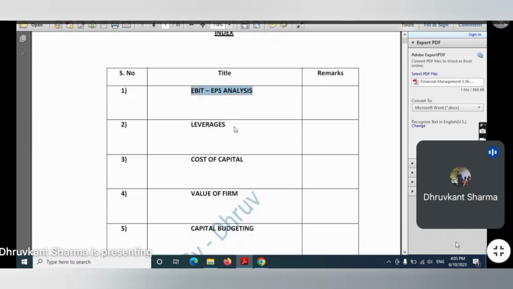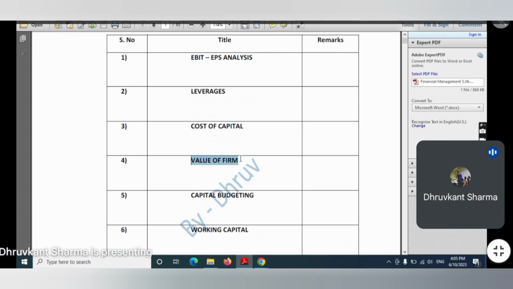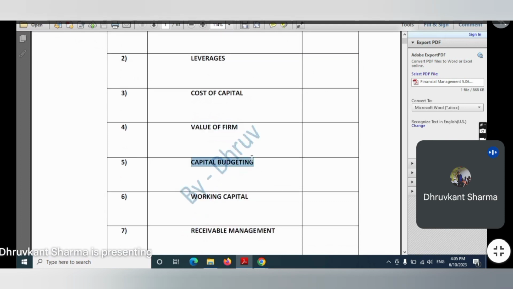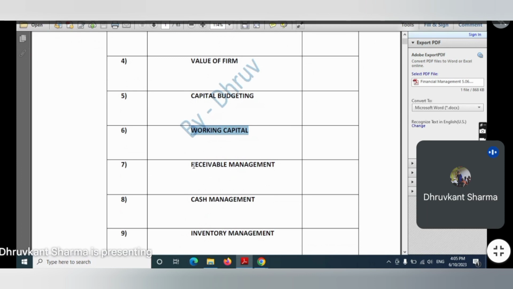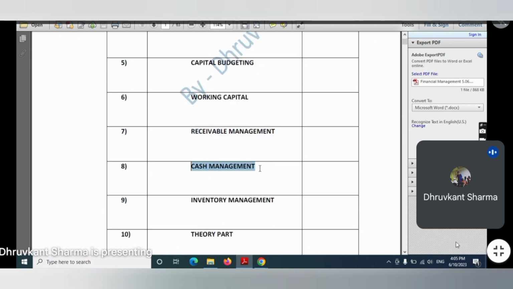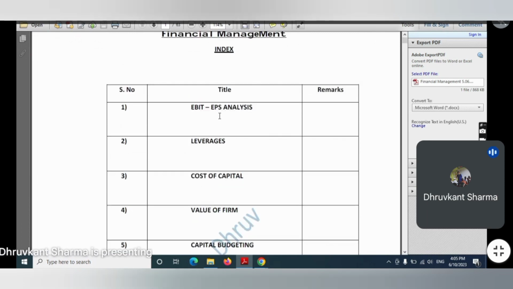Then we have leverage analysis, then cost of capital, then we find the value of the firm, then capital budgeting, then working capital management, receivable management, cash management, inventory management, and the theory parts. Right, one topic is missing in this list, and that is time value of money.